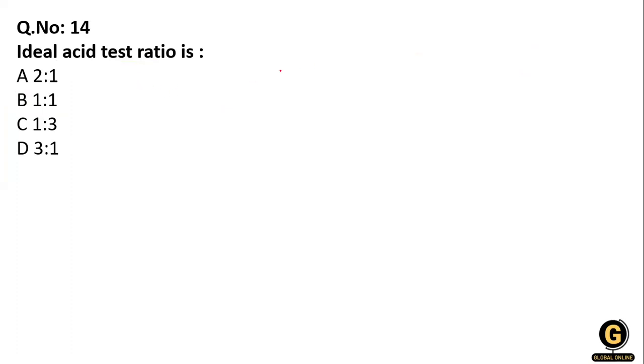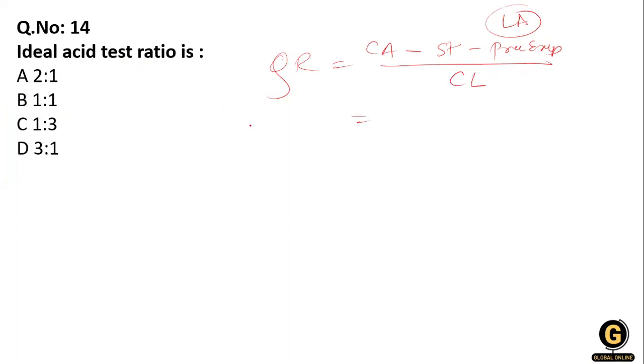Then the ideal acid ratio. What is ideal acid ratio? Acid ratio means the quick ratio. Okay. Or the quick ratio or acid ratio. So from the current asset, we deduct the stock and the prepaid expenses, so we will get liquid asset. From that liquid asset, we divide by our current liability, and in that condition, we will get the acid ratio.